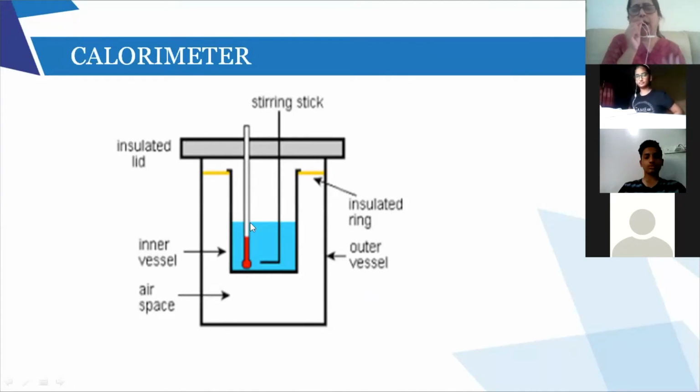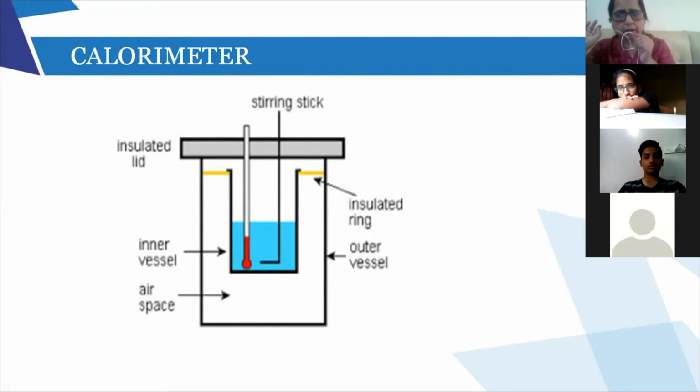Right now, see why this particular calorimeter is used. Let us say I have water in the calorimeter. You can see this blue color, there is water. Now this water is at 20 degrees Celsius. I have measured the temperature of water before pouring it into the calorimeter. The water is at 20 degrees Celsius. Now I take a heated piece of copper. I heat it, I note the temperature. Okay, I note the temperature and now I put it in the jar. Okay, I put it in the calorimeter.